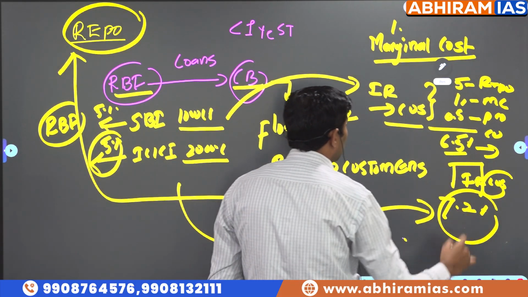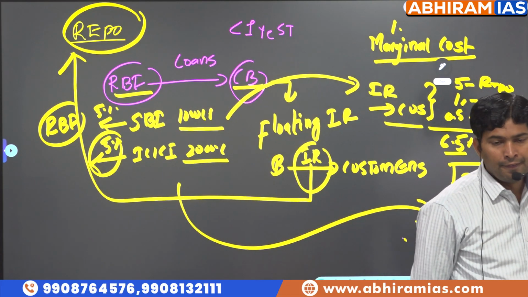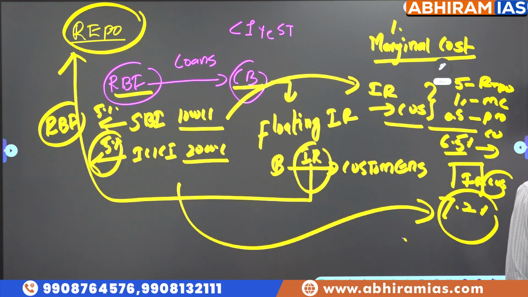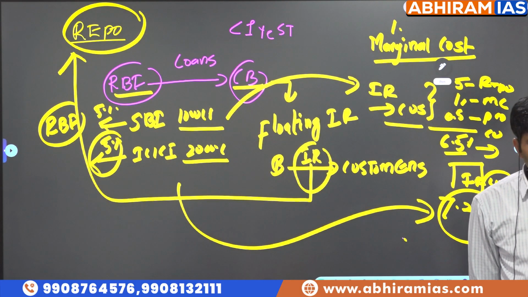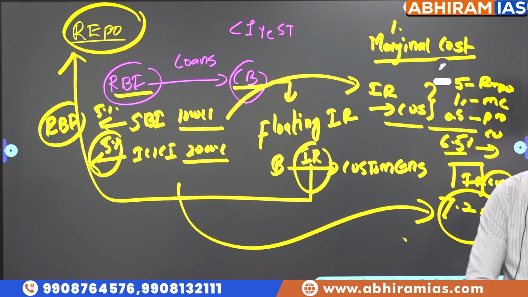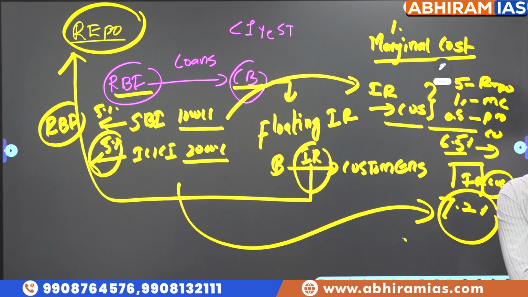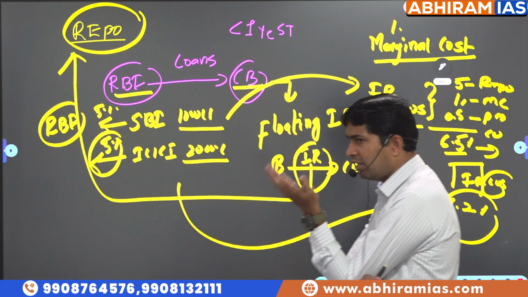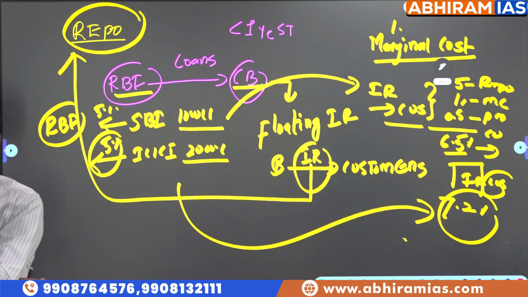So I said two words, floating interest rate. What's the meaning of floating interest rate? Whenever repo rate is revised, the interest rate to the customer is also revised. In fact, a mail is sent by the bank saying, sir, we are happy to inform you that repo rate is increased, so the interest rate on your loan is also increased. Repo rate is decreased, so the interest rate on your loan is also decreased. So this is called a floating interest rate.